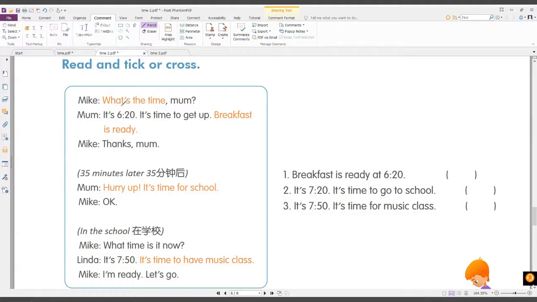What's the time, Mom? It's 6:20. It's time to get up. Breakfast is ready. Thanks, Mom.